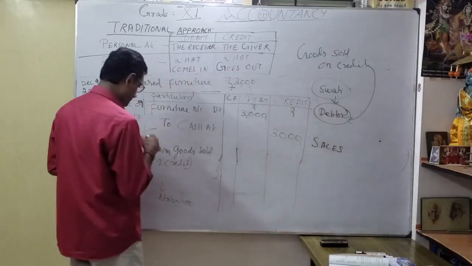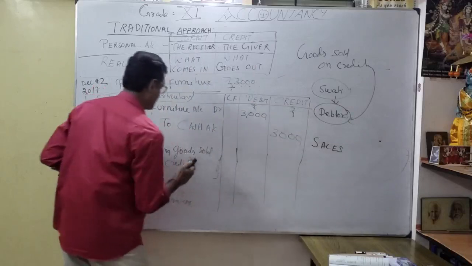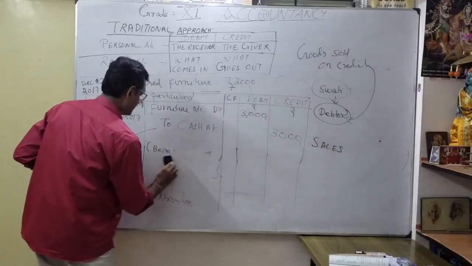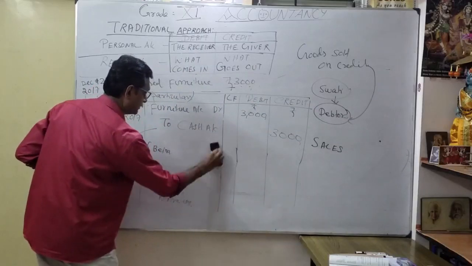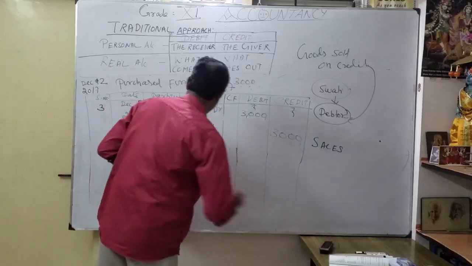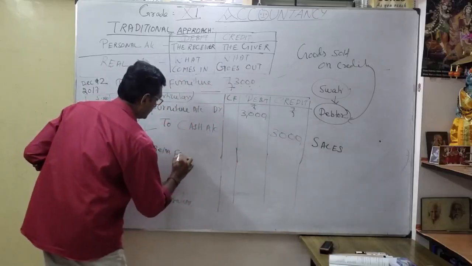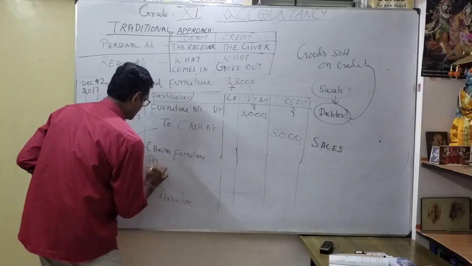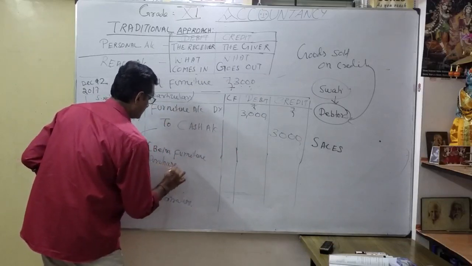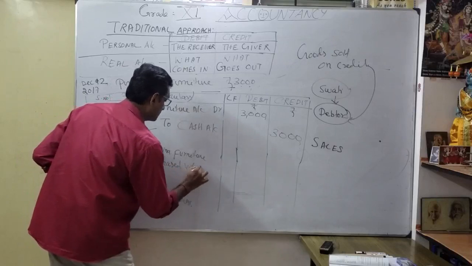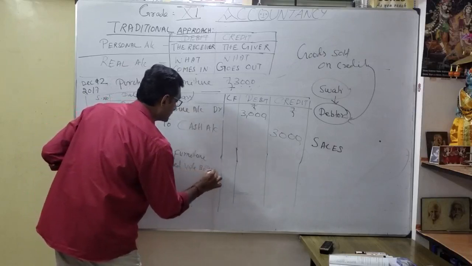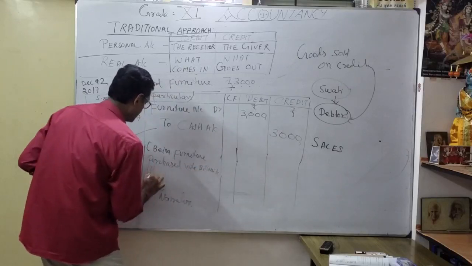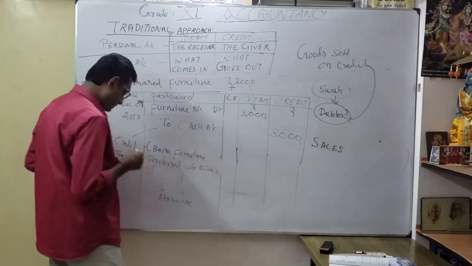What is the narration? Being furniture purchased. You can write it here. Narration is very, very important. Being furniture purchased, with, for example, bill number 10, dated any date. This is the safer side.